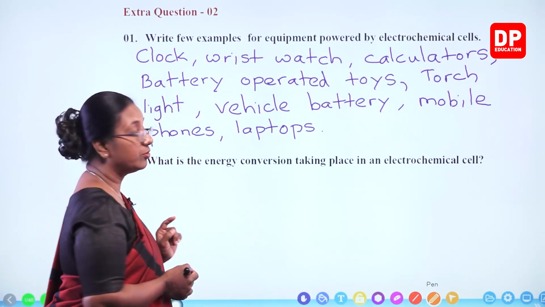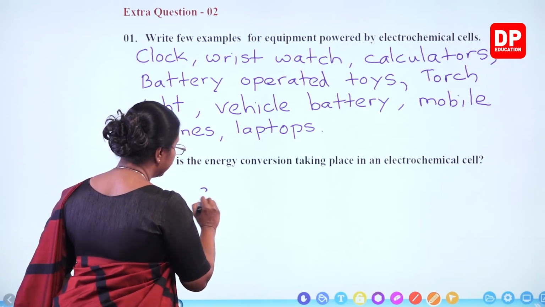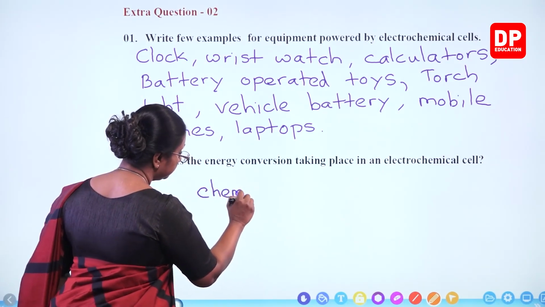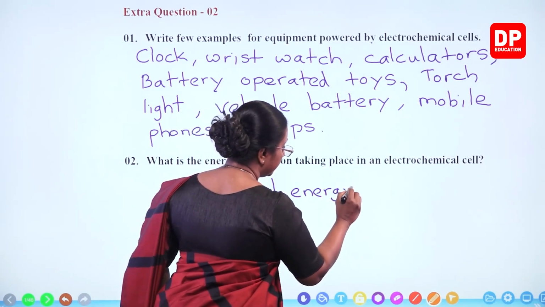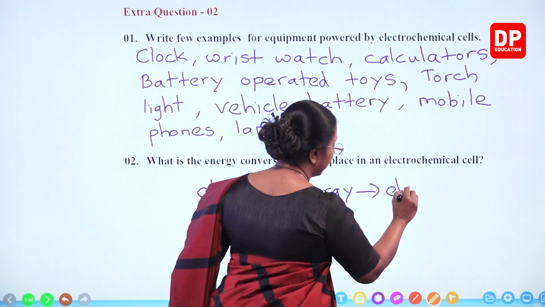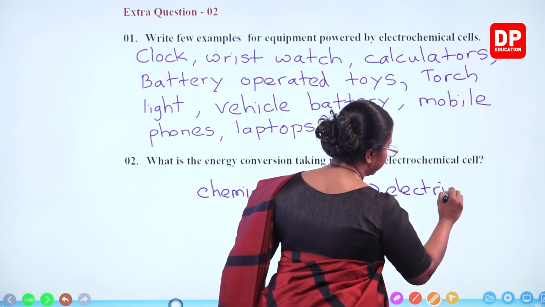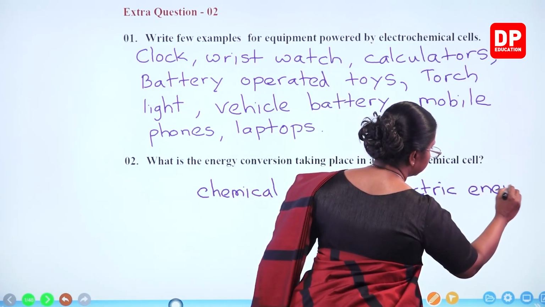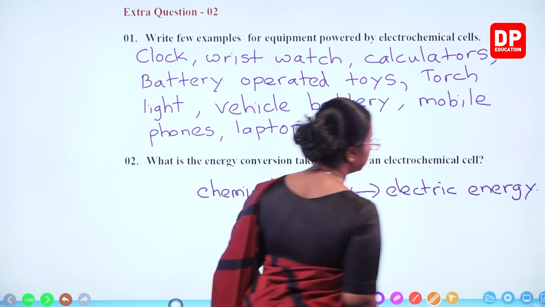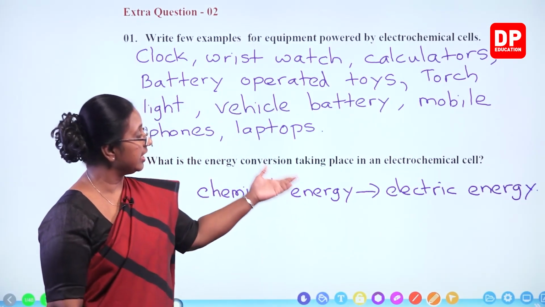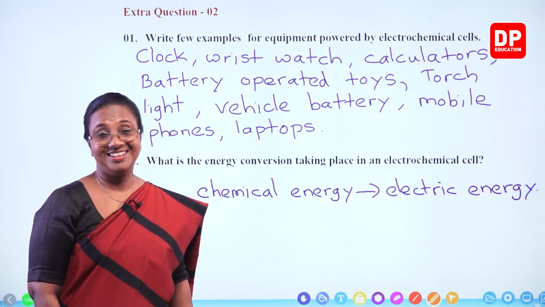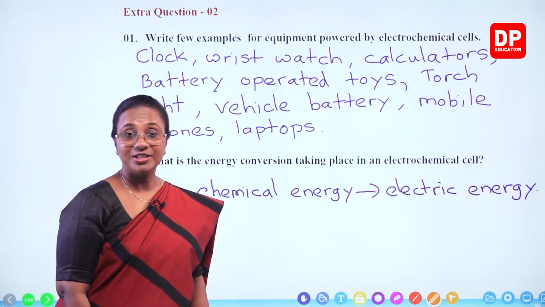That is what you have to write here. Chemical energy is converted to electric energy in an electrochemical cell. So then we'll move on to the next question.